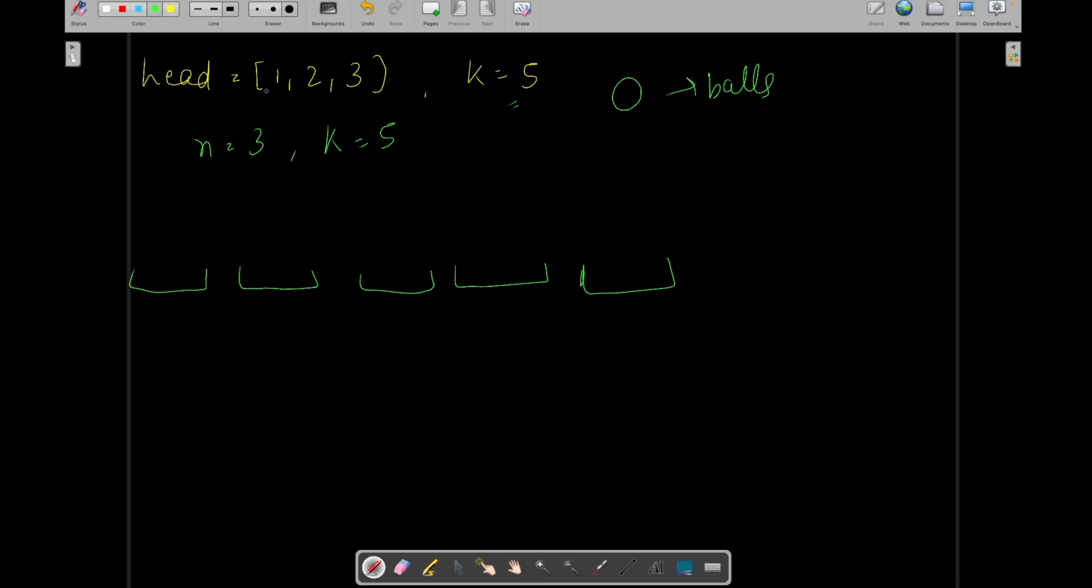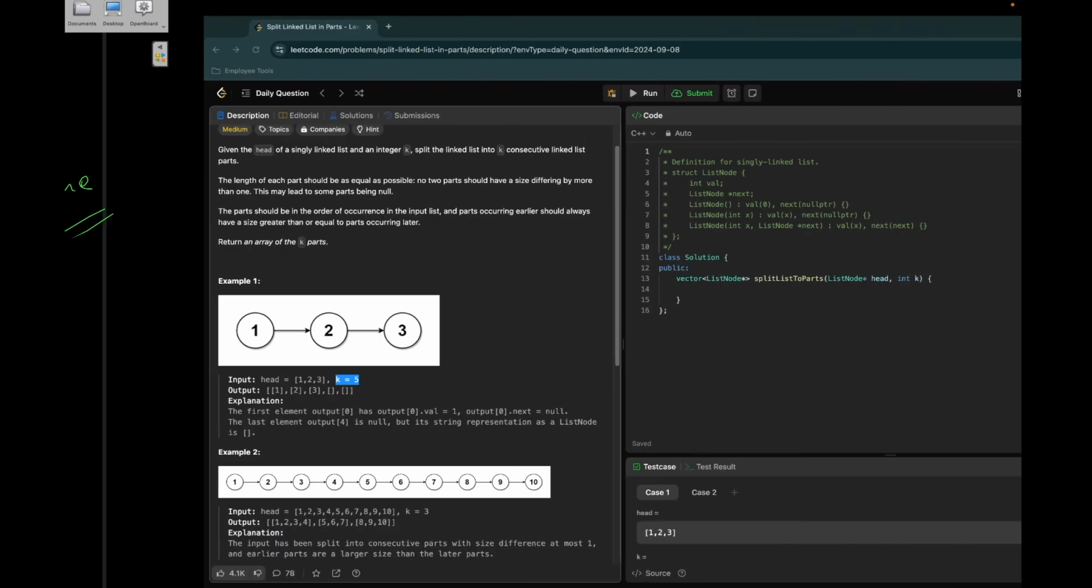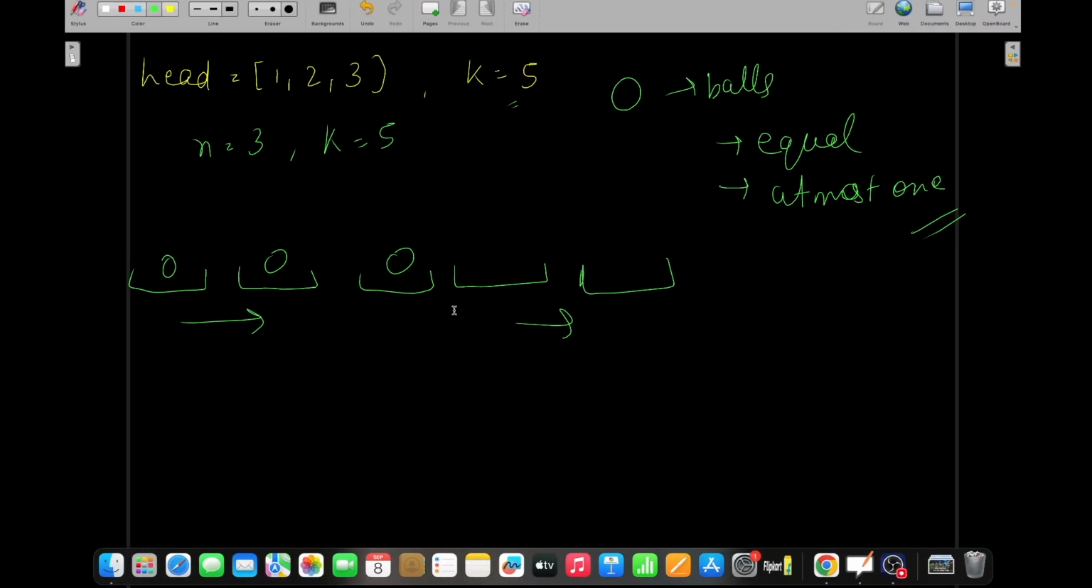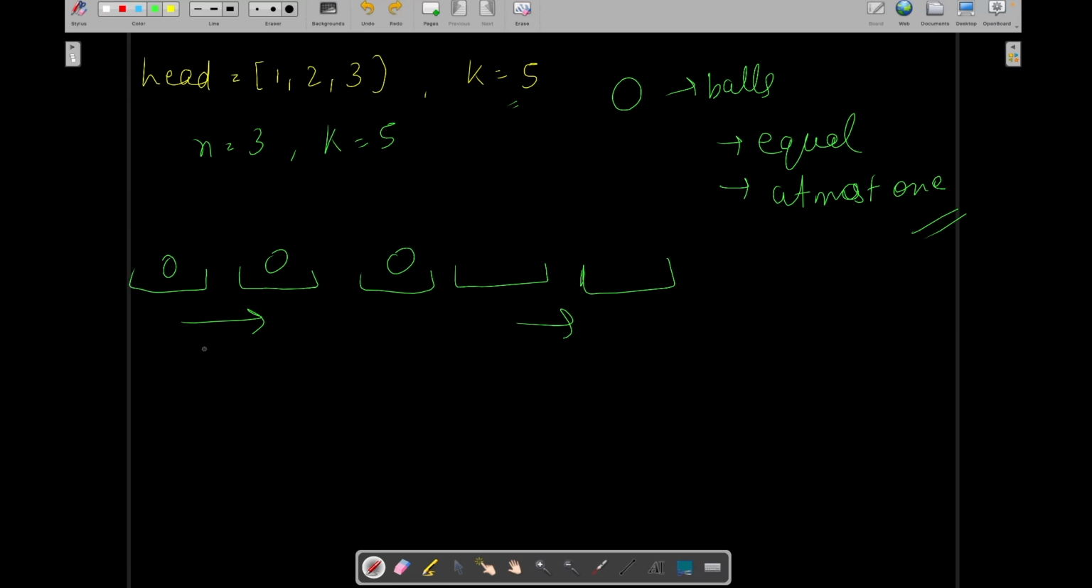So here the size is 3 and we need to put them into 5 boxes. The number of balls in each box should be equal, or they can differ by at most 1, right? So if we have size 3, then we can just put 1 ball in each of the starting 3 boxes, and then the last 2 boxes will be null, as the question says this may lead to some parts being null. There can be some boxes which are null because we cannot keep an equal number of balls in each box. So this was a very small example.